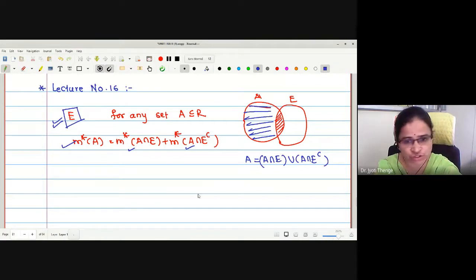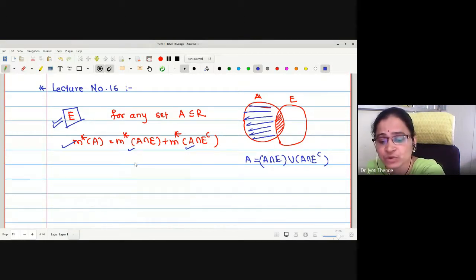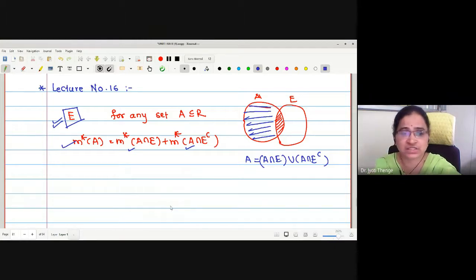Next, we have seen that outer measure has some properties. It is translation invariant, correct? Then it is finitely additive, etc. As it is finitely additive, it fails to give us the countable additivity property. This will give actually a countable sub-additivity property.